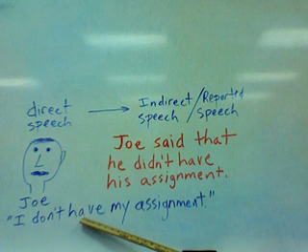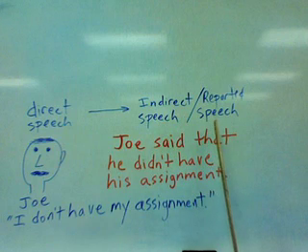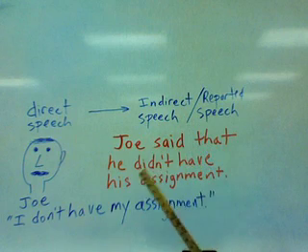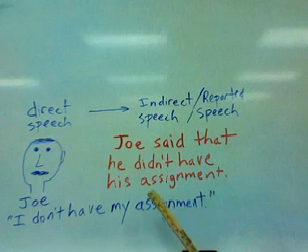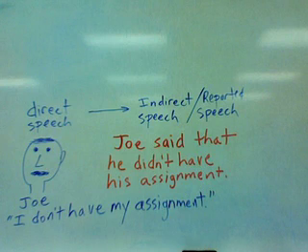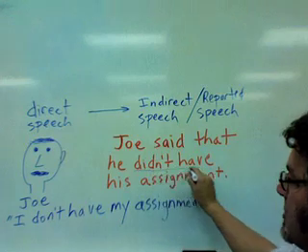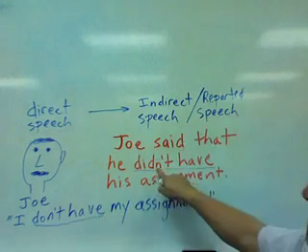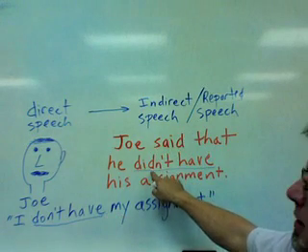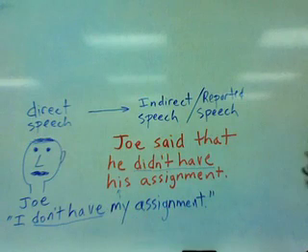When you describe it in the form of indirect speech or reported speech, say, Joe said that he didn't have his assignment. This has to be changed to the past tense negative. Originally, present tense negative becomes the past tense negative, and my changes to his.